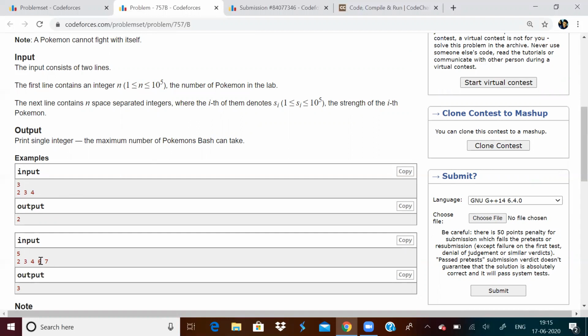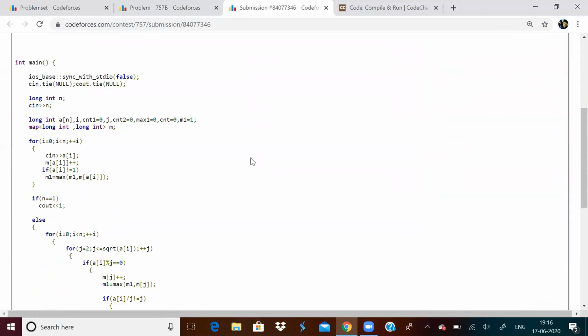Similarly, 2, 3, 4, 6, 7. 2, 4, 6 have GCD 2. All other numbers combined together or some other permutation, whatever you try to do, you will not get more than 3. So what is the basic concept?